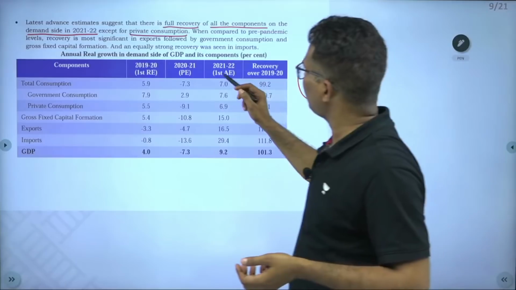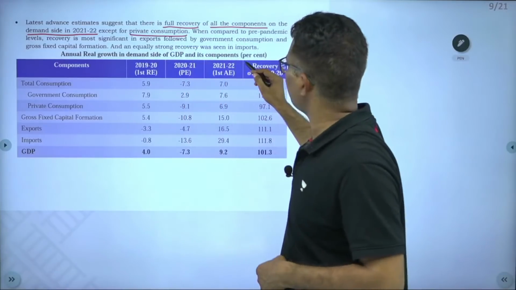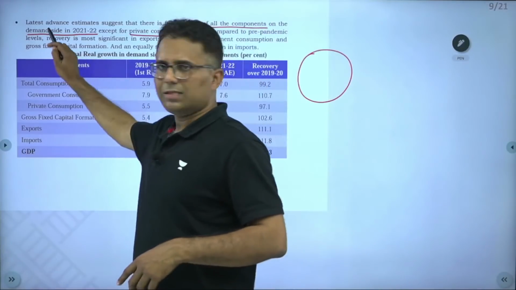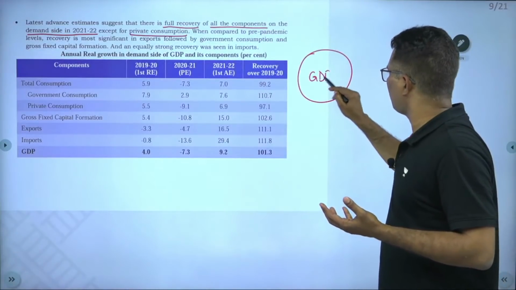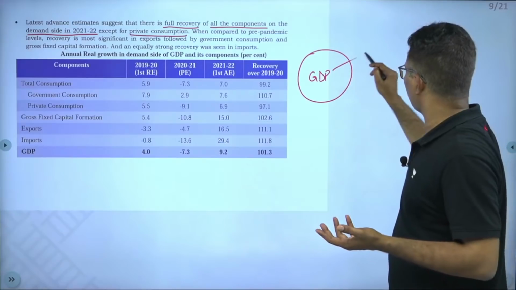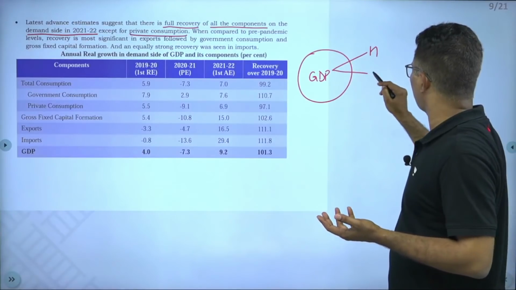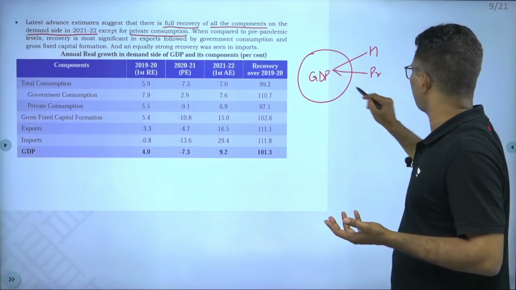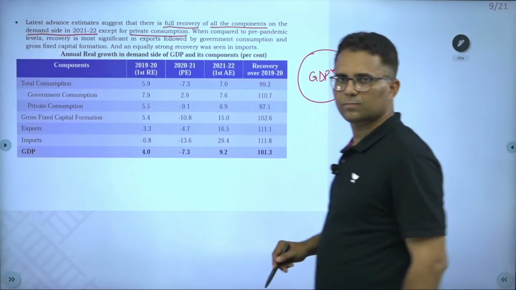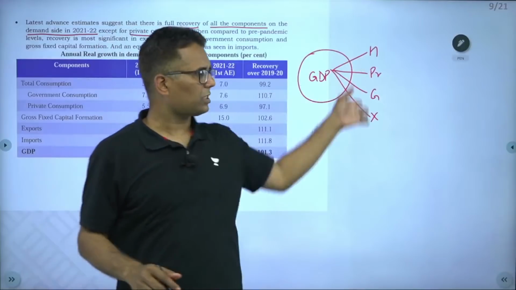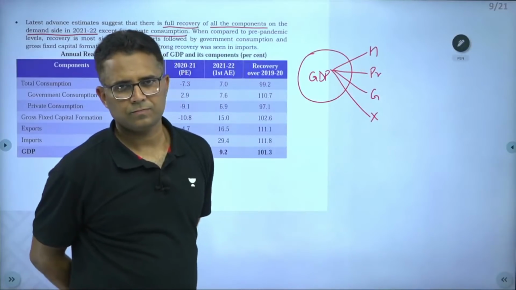This is a survey statement. Demand side. Demand side means whatever GDP we produce, who demands it? The household sector, private sector, government sector and exports. Our GDP is demanded by the 4 sectors of the economy.